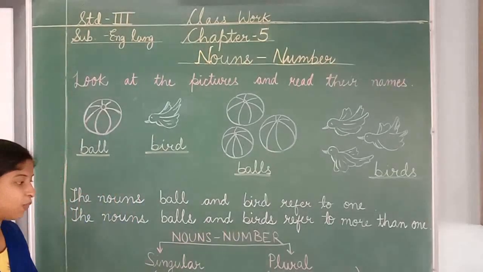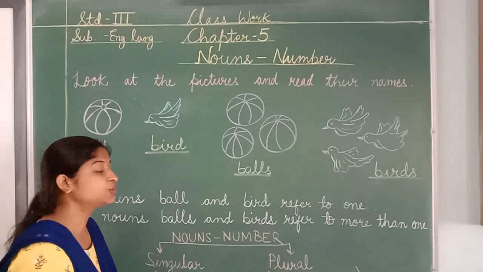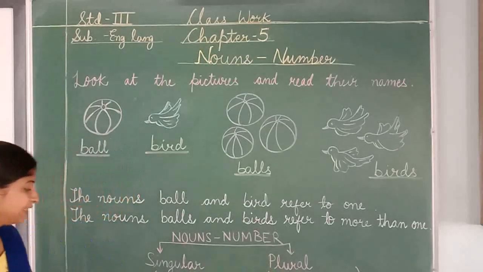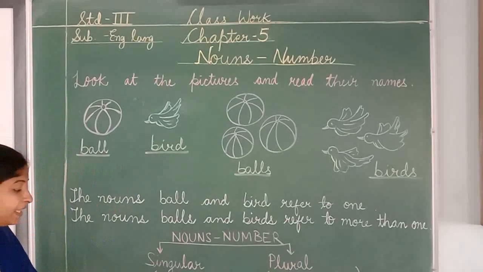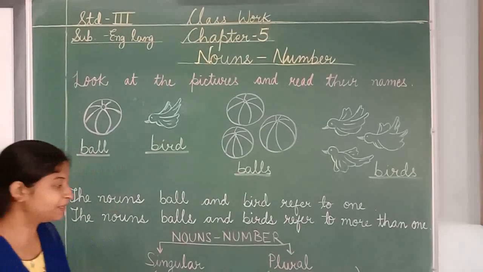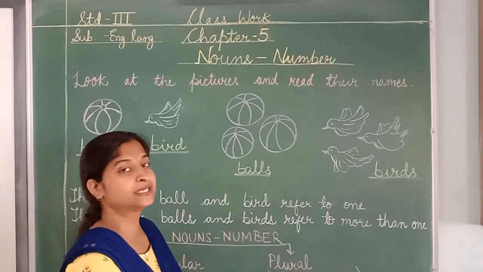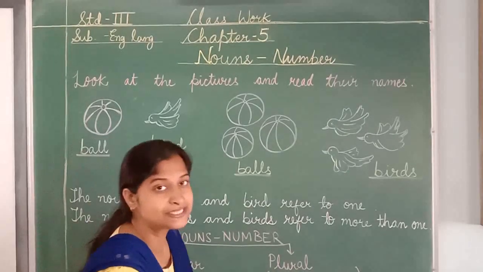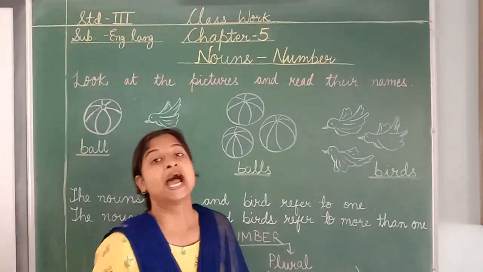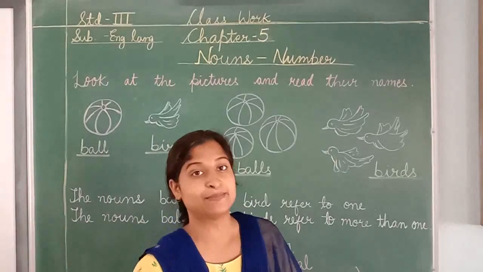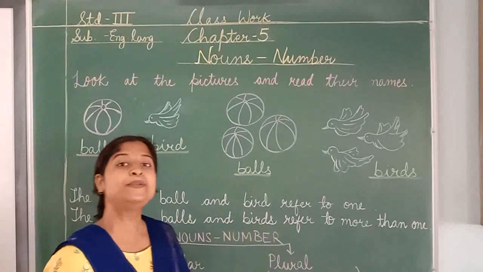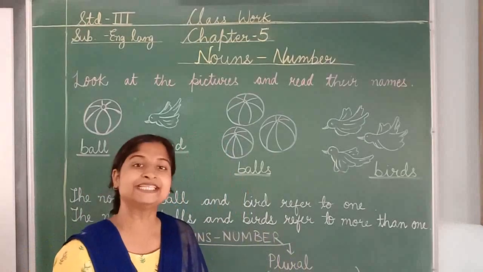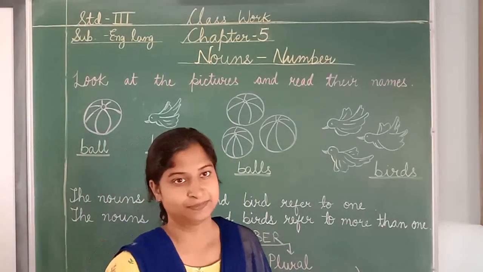Singular refers to one, plural refers to more than one. Example, singular number examples, ball, bird. And plural number examples, balls, birds. And there are some rules to change singular into plural form. Let's see these rules.